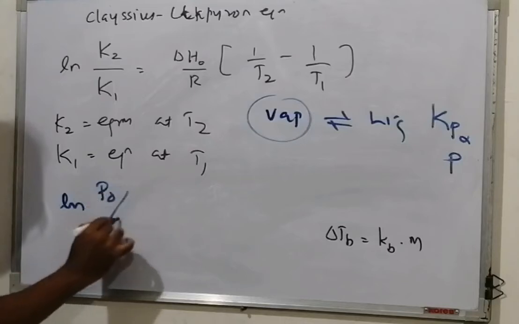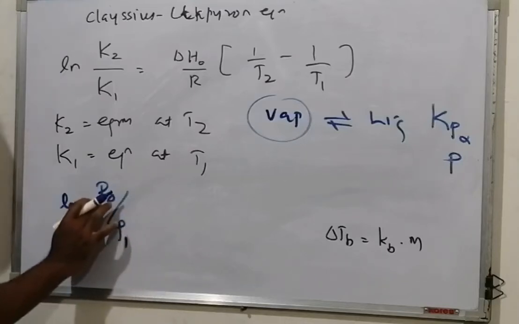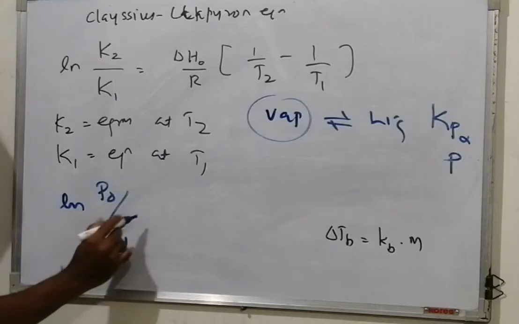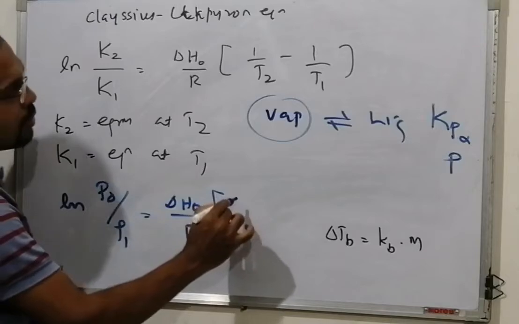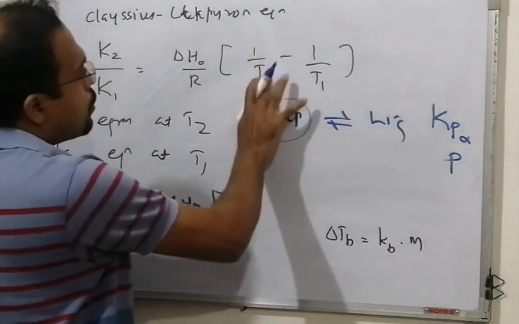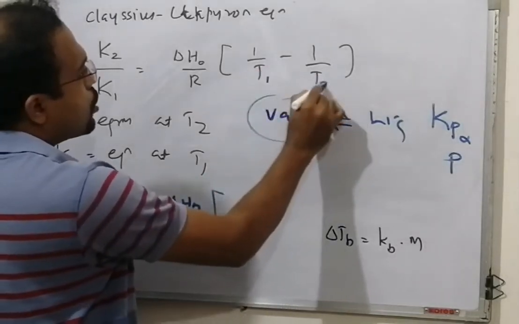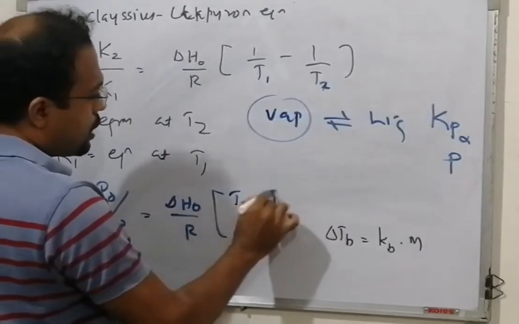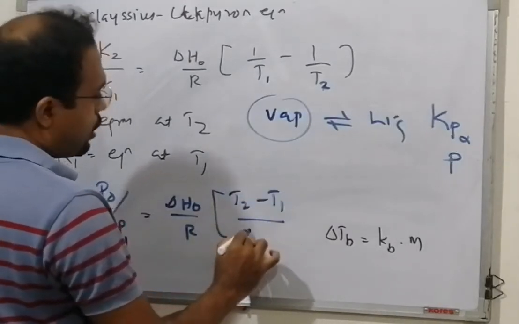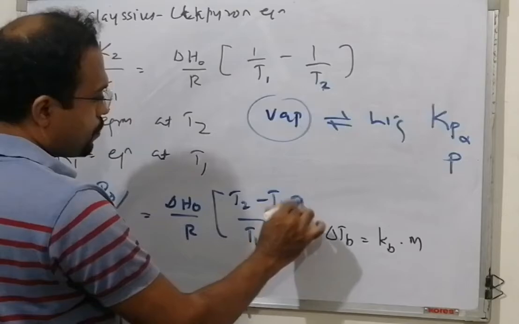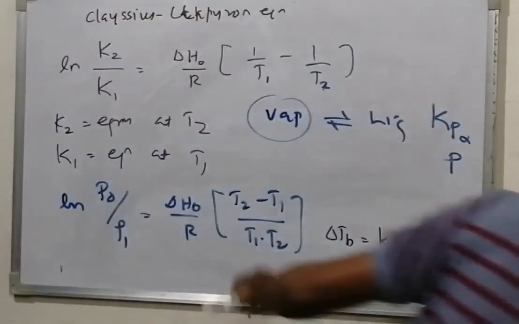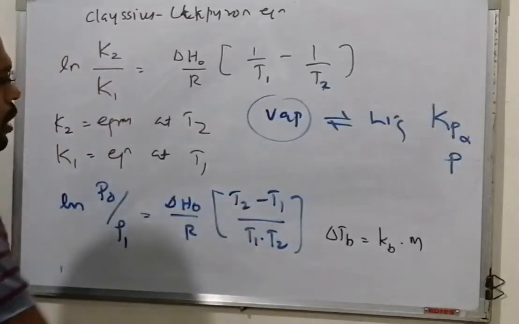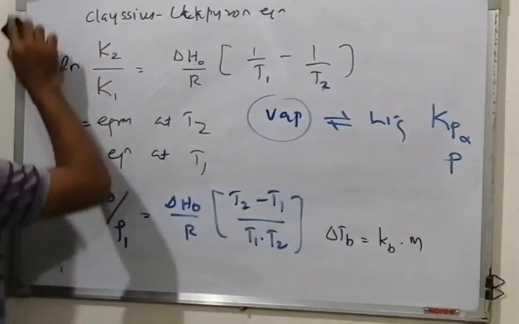ln P0 divided by P1, where P0 is the vapor pressure of pure solvent and P1 is the vapor pressure of the solution, is equal to delta H0 by R into T2 minus T1 divided by T1 T2. We can imagine that T2 is the boiling point of the solution and T1 is the boiling point of the solvent.